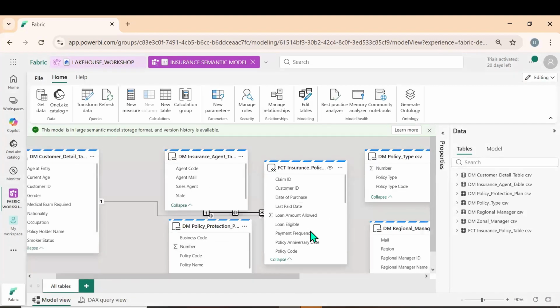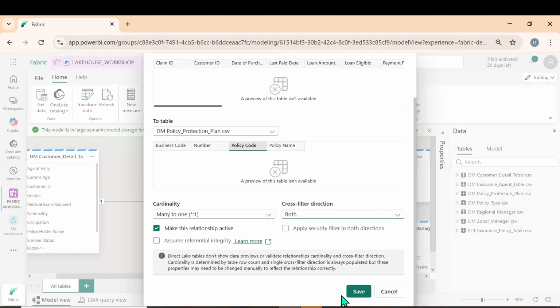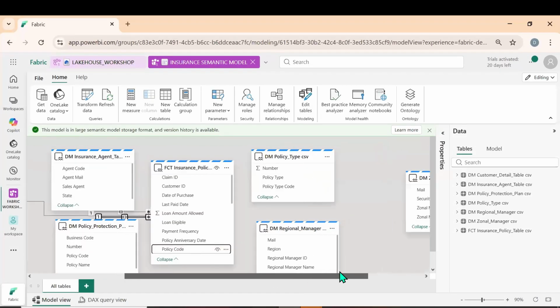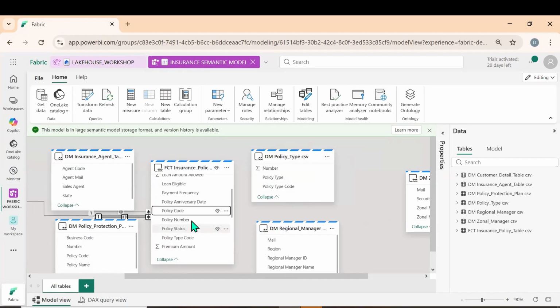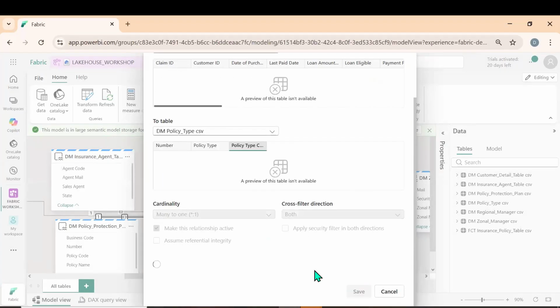Again, what do we have? Policy code. Where is the policy code? Policy code and policy code. Okay, make it both direction and click on save. Yes. Okay. What is the next thing? Policy type code. Where is the policy type code? Policy type code and policy type code. Click on both and click on save.